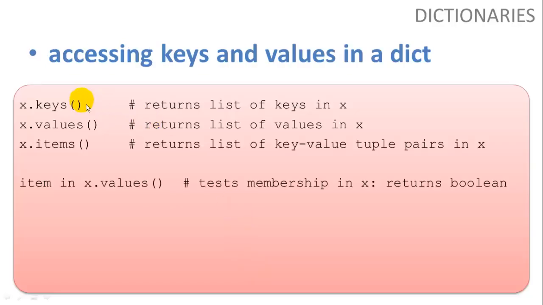So how do we access the keys and values in a dictionary? We can say x.keys, and it will return a list of the keys in x. x.values returns a list of values in x. And x.items returns a list of key value tuple pairs in x. So if we want to check membership in values of x, we can say item in x.values. And this will test the membership in the values of x and return a Boolean.